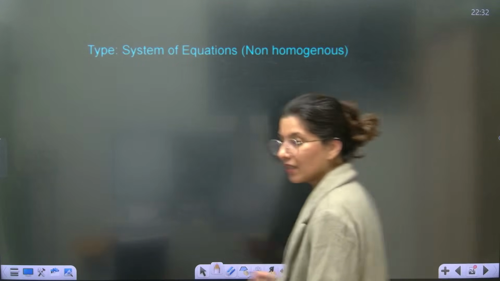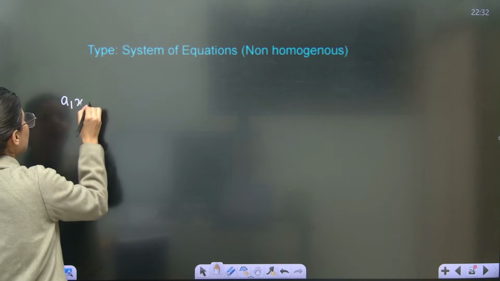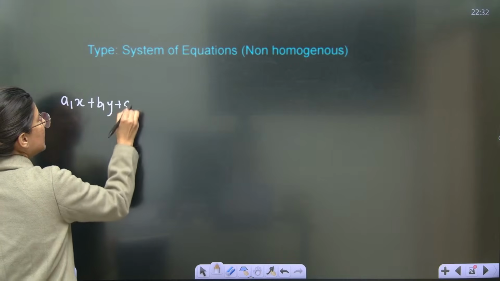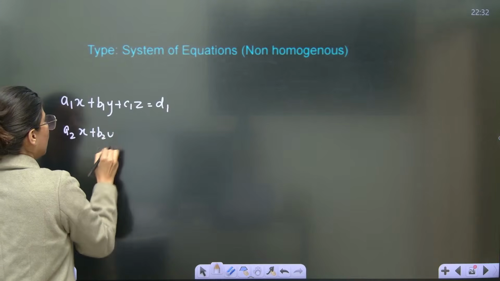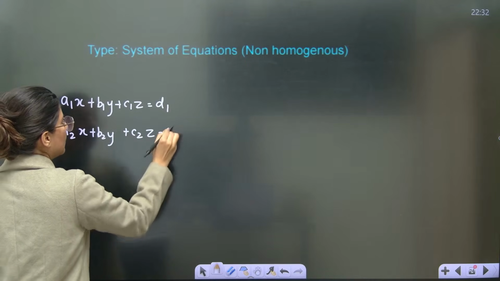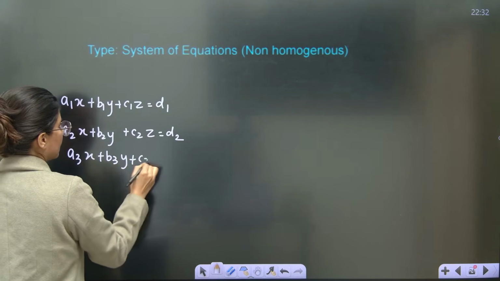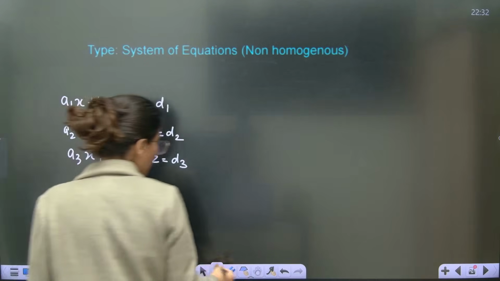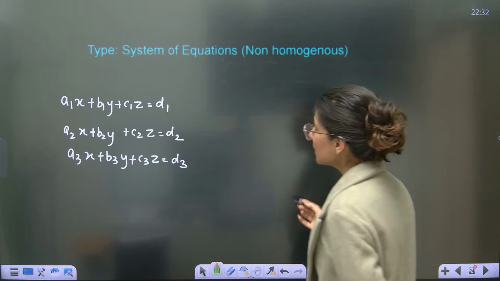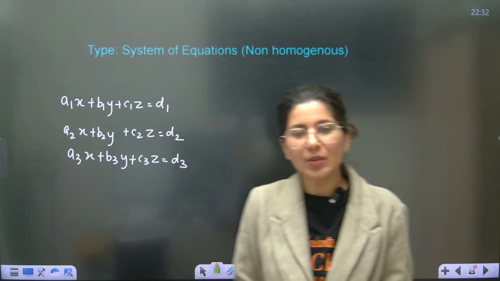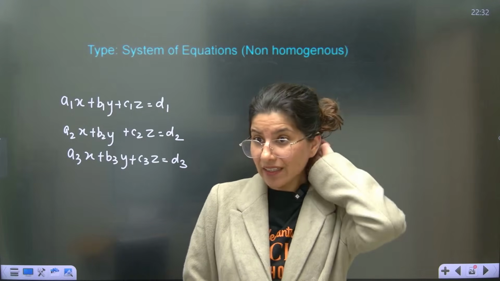Now we are going to quickly move on to the system of equations, right? So let me just give you a brief about the system of equations. Suppose you are given three equations: a1x plus b1y plus c1z is equal to d1, a2x plus b2y plus c2z is equal to d2, a3x plus b3y plus c3z is equal to d3. Suppose you are having these three equations and you have to solve them. Obviously, one way you will be thinking, ma'am, what we used to do, solve these equations in grade 9.